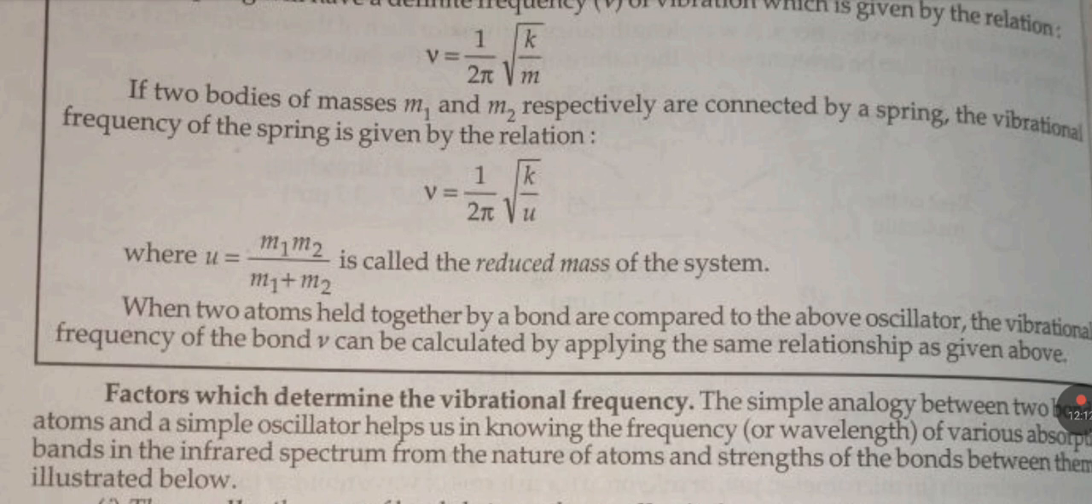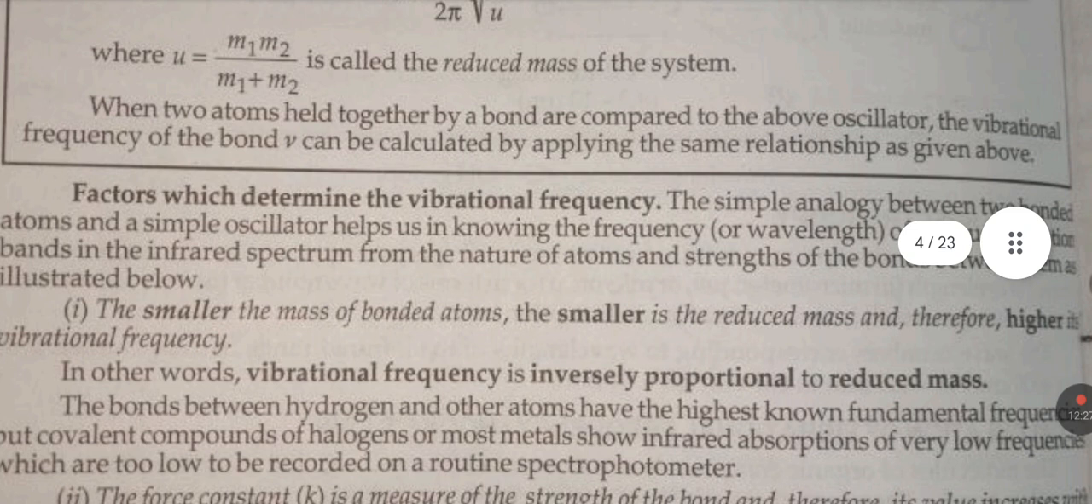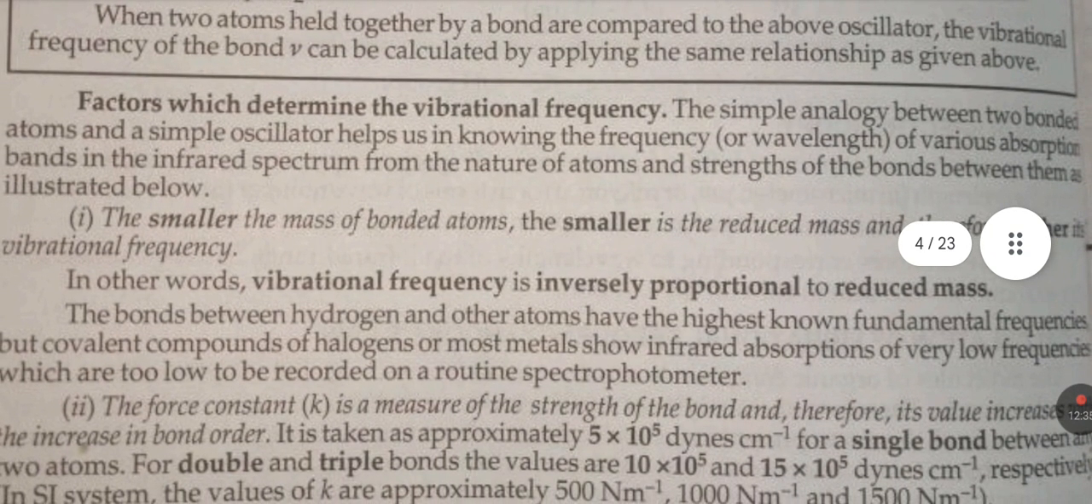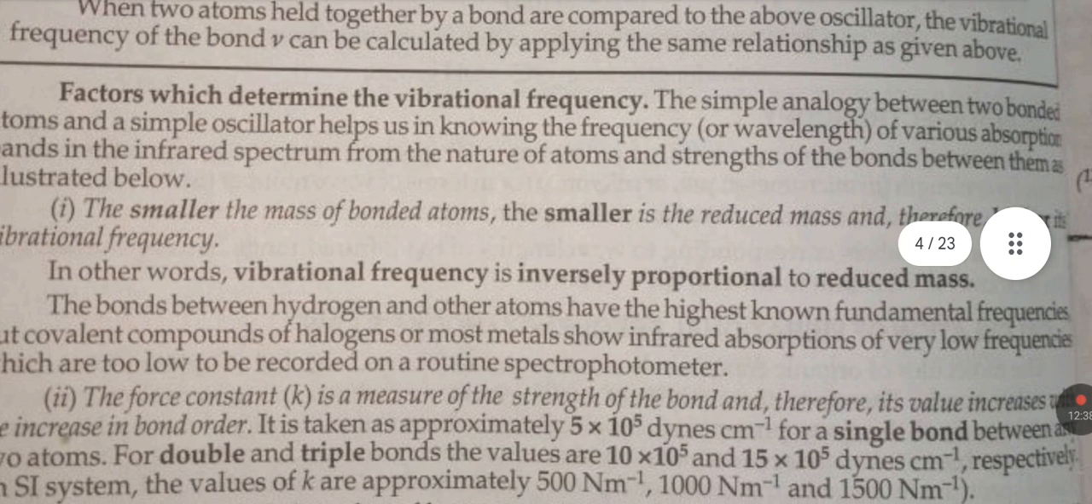If two bodies of mass m1 and m2 respectively are connected by a spring, the vibrational frequency of the system is given by the relation v = 1/2π √(k/μ), where μ = m1 m2/(m1 + m2) is known as the reduced mass of the system. When two atoms held together by a bond are compared to the above oscillator, the vibration frequency of a bond can be calculated by applying the same relationship as given above.